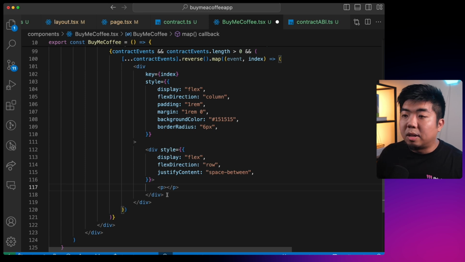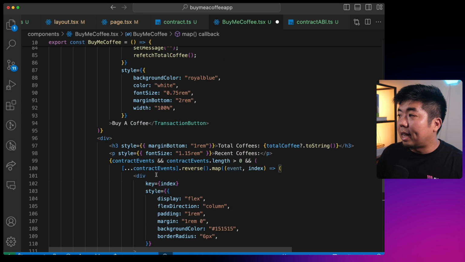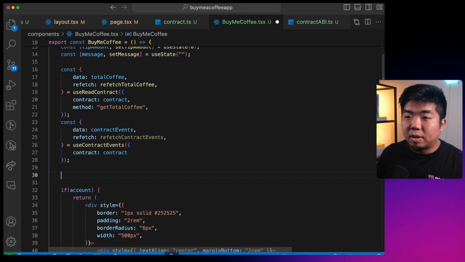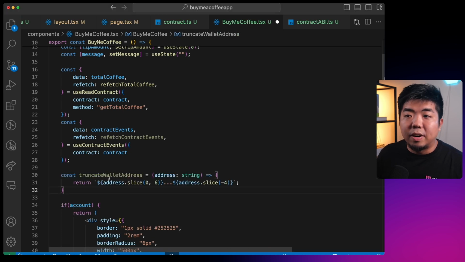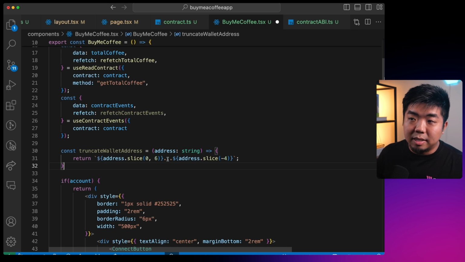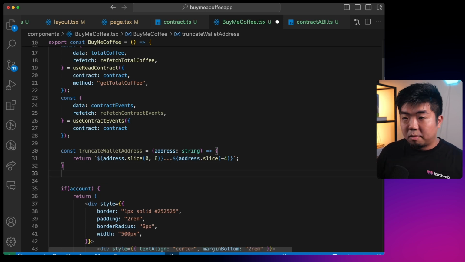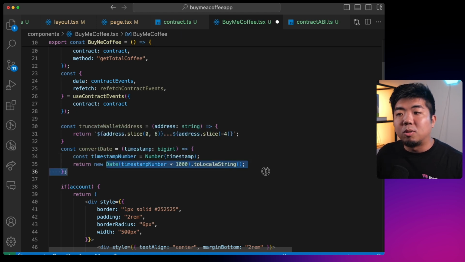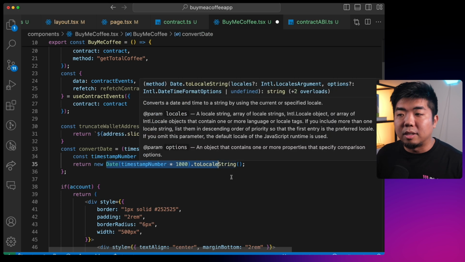And we're going to display the wallet address. So what I'm going to do is actually create a function here to just truncate the wallet address for us, so we don't need to display the whole wallet address. So right here, I'm just going to create a function that says truncate wallet address. It takes our full address, but it'll only show us the first 6 digits and the last 4 digits of the wallet here. We're also going to create another function here called convert date, which is going to take our timestamp, which gets returned to us as a big int. We're just going to change that first to a number and then convert that number to a date, a proper date that we can display.